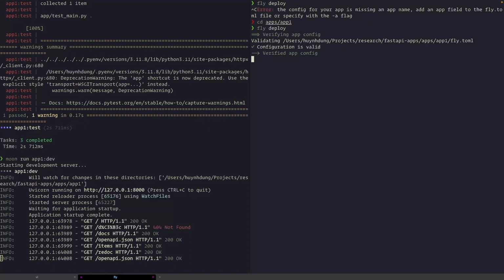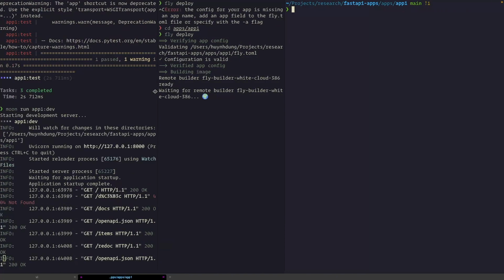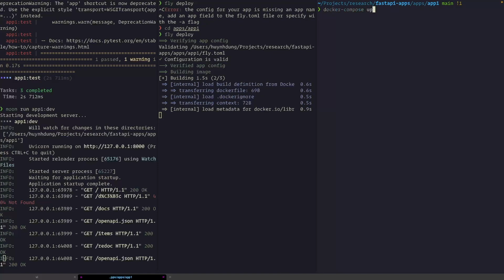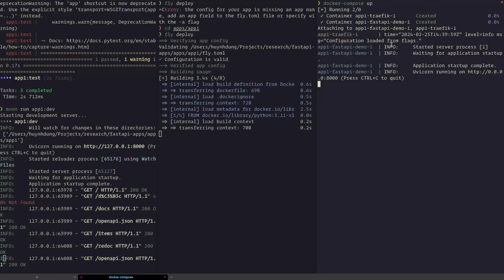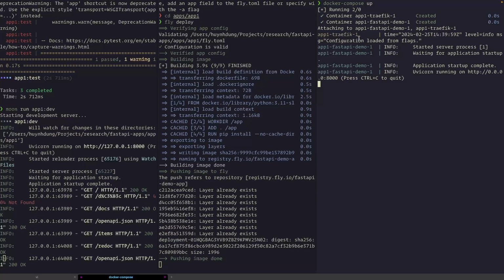After this one, it will detect the file changes, and then it will build the image and deploy to the server. So let's say it's running. And when it's running, let me run with Docker Compose. So when you come up here, with this one, because I already ran it on my machine, if you want to build again, it will build the image, and it's going to take time.